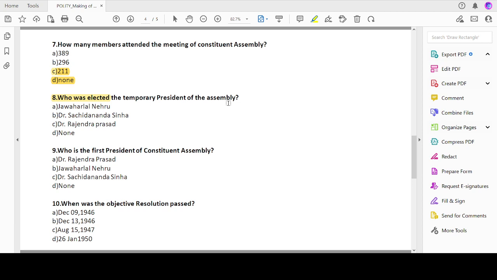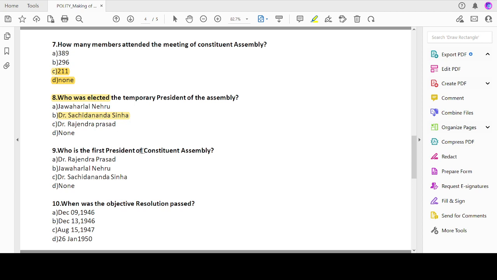Somebody needs to preside, somebody needs to address the assembly. So who was elected the temporary president? Jawaharlal Nehru, Sachidananda Sinha, Rajendra Prasad. So it was Dr. Sachidananda Sinha.